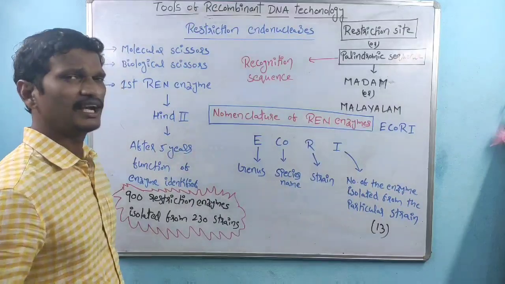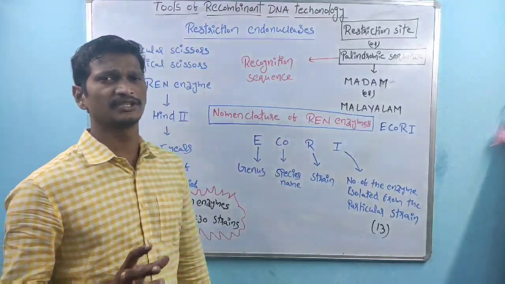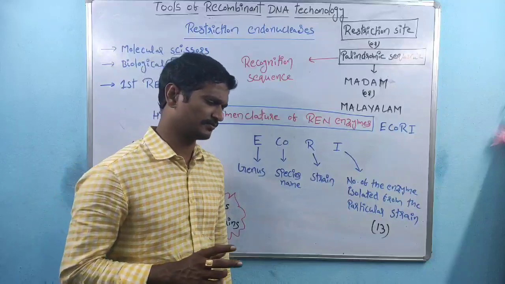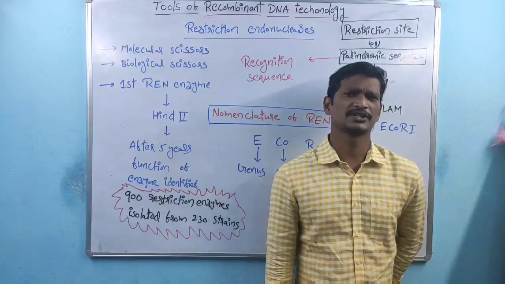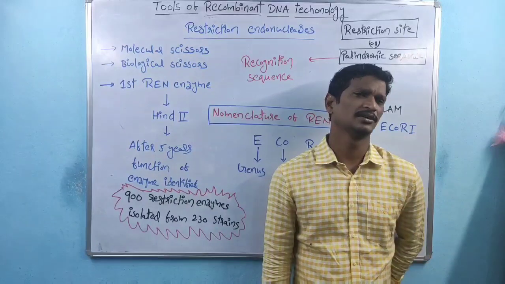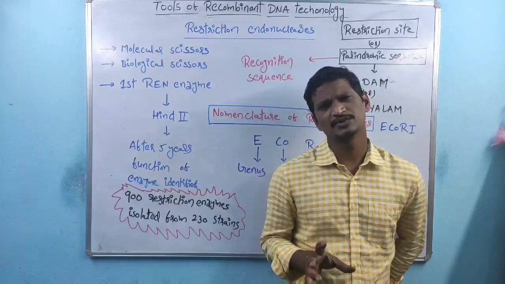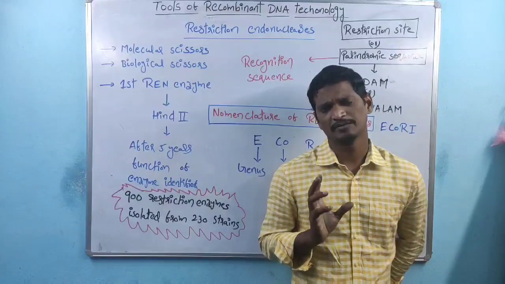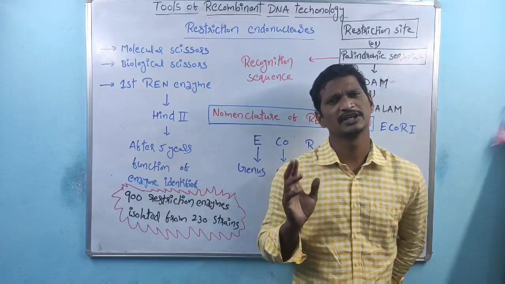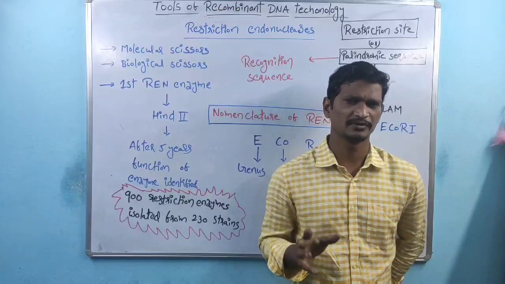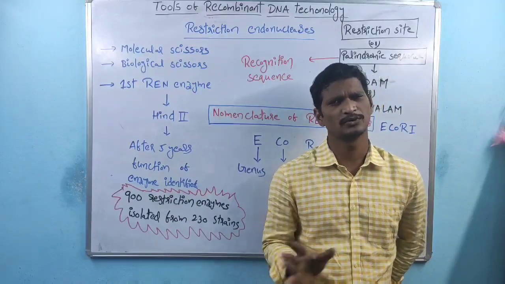In total, 900 types of restriction endonuclease enzymes are present. All these enzymes we are isolating from bacterial cells. No doubt about it.